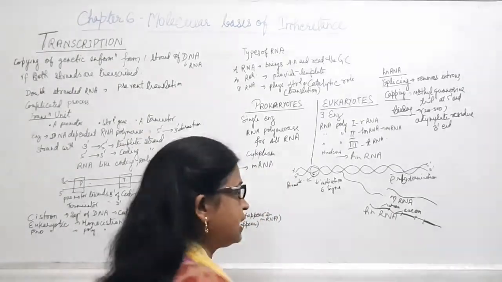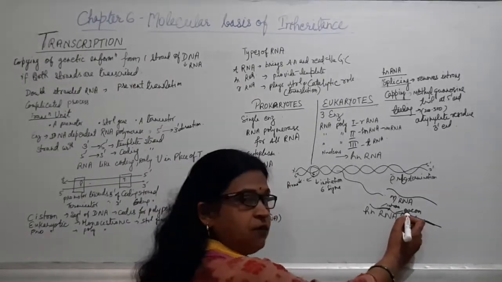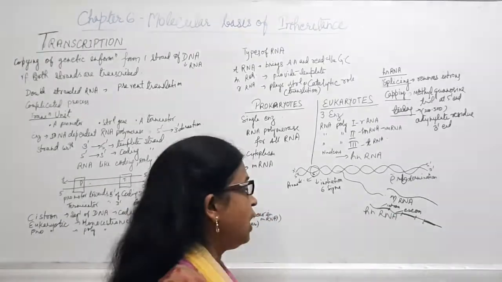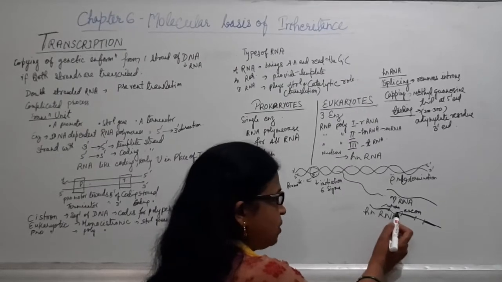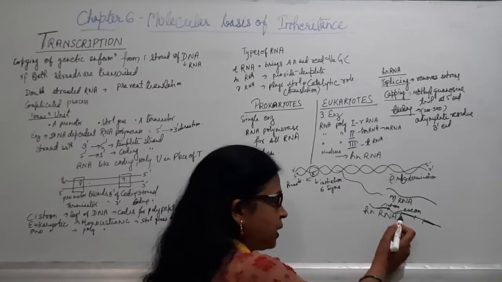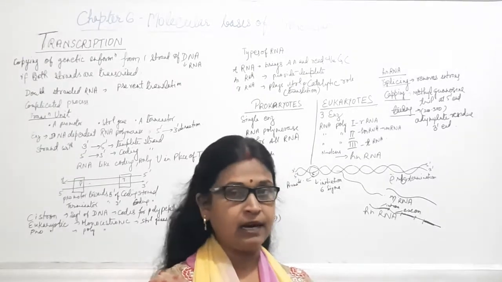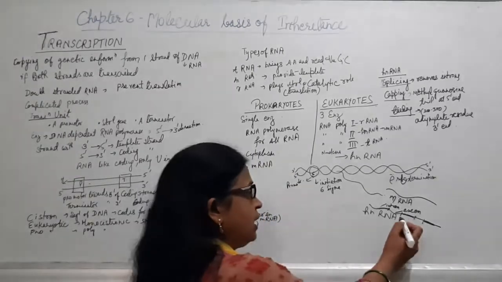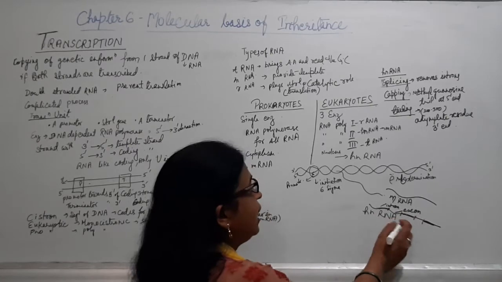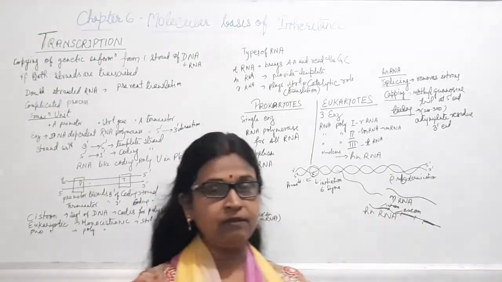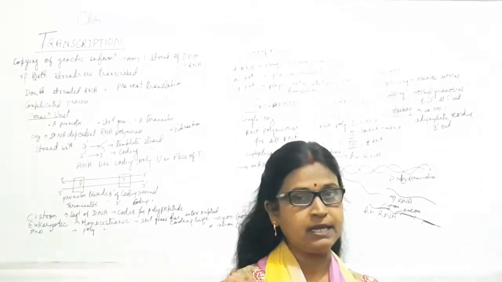So we can say intron is the nonsense sequence and exon is the sensible one. That's why all these introns and exons will be broken down into small fragments, and after that all the introns will be removed and the exons will come together and be joined by the enzyme ligase.